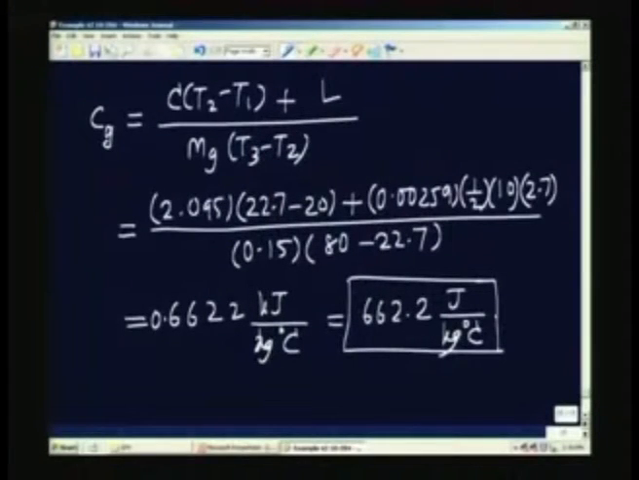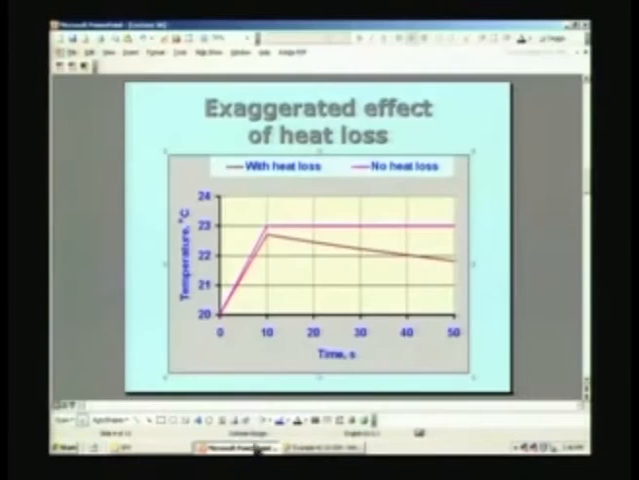So, to summarize this approach, the calorimeter is used to perform the mixing process, and also the subsequent cooling is used to determine the cooling constant, and this is used to correct for the heat losses which the calorimeter is subjected to.